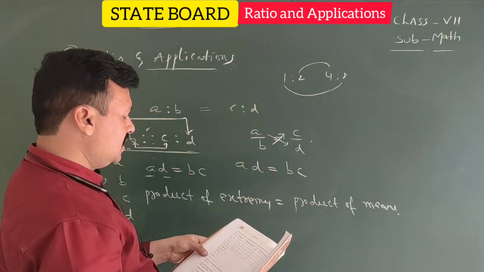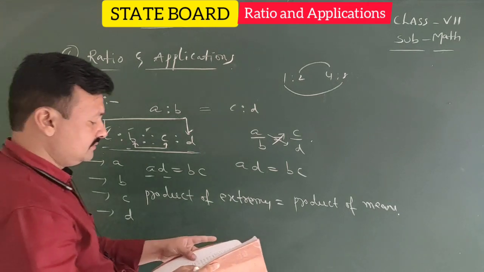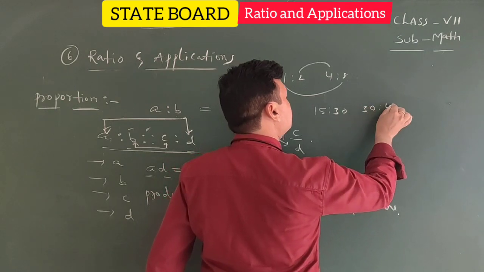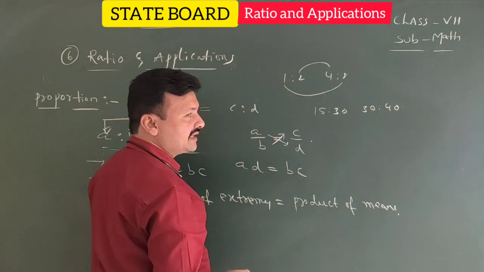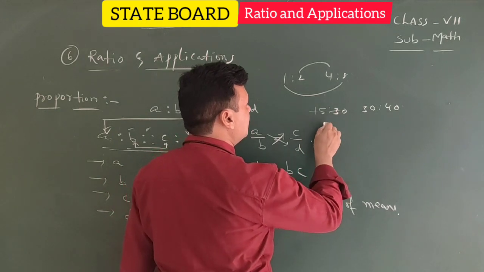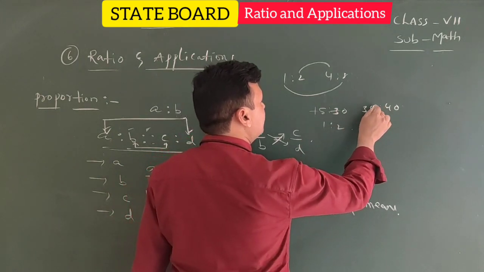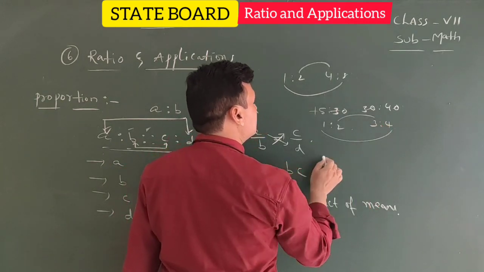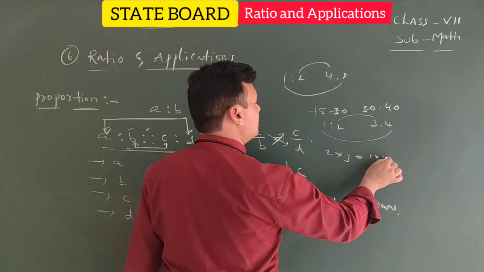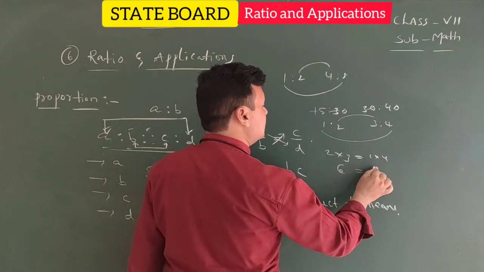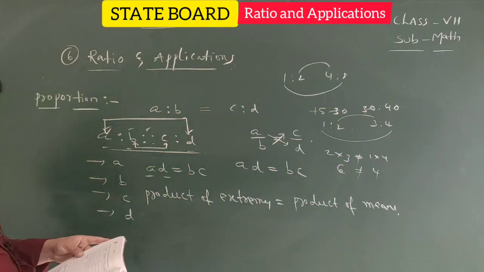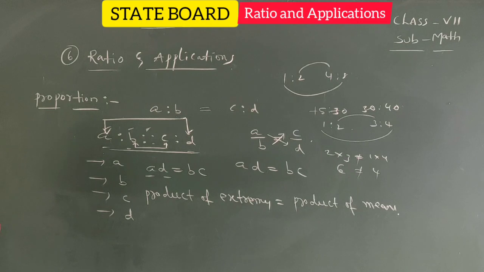Next, which of the following are true or false they are asking. Here 50, 30, 30, 40. They are asking whether they are in proportion or not. If you simplify 15, 30, you will get 1:2. If you simplify 3:4, you will get 3:4. Here product of means equals 2 into 3, product of extremes equals 1 into 4. Here 6, here 4. They are not equal. That's why they are not in proportion. Okay, that is false. Like that we need to check the second one.